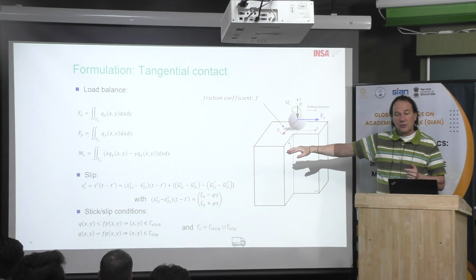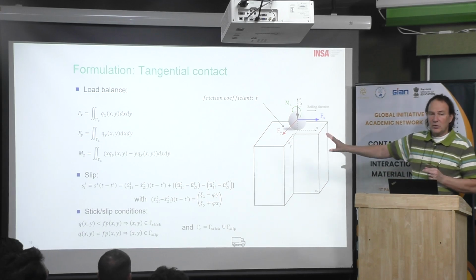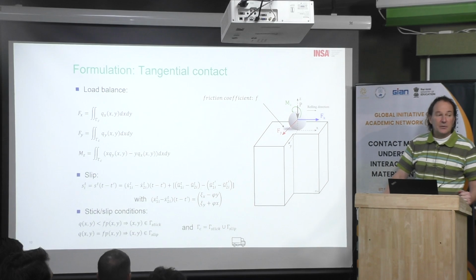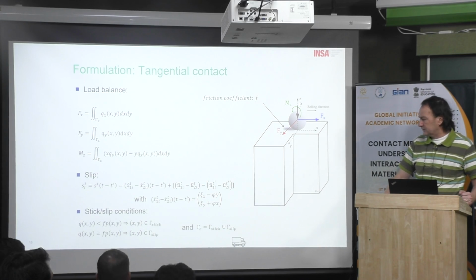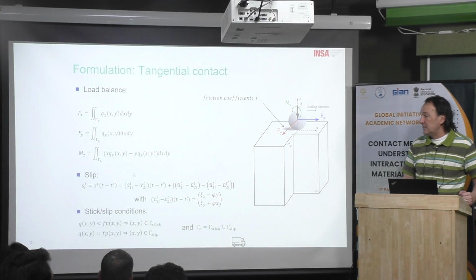Usually in the books they use S as a term for that, and typically this is the work of Kalker. If you know the contact code, developed by the University of Twente or Eindhoven, this is what they do. When you see a dot here, it's the derivative of the distance with respect to time.